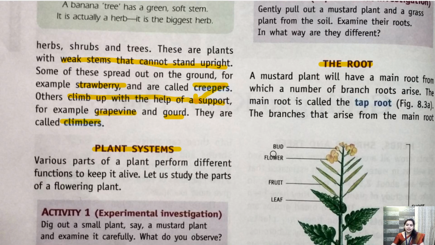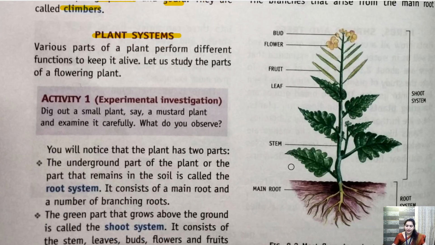Okay. So let's see in the diagram. If we talk about the plant system, this is a complete plant. Now the plant system is divided into two systems. What are they? It is the shoot system and the root system. What are the two systems? Root system and shoot system.